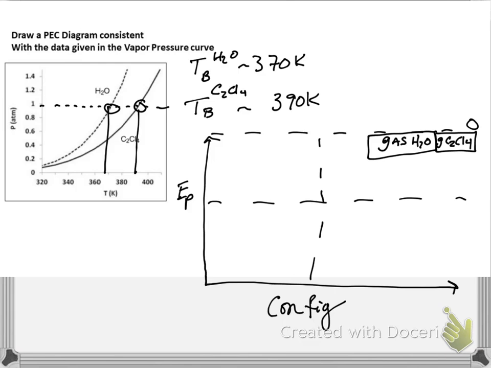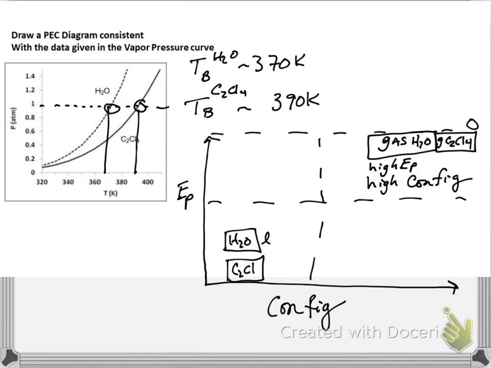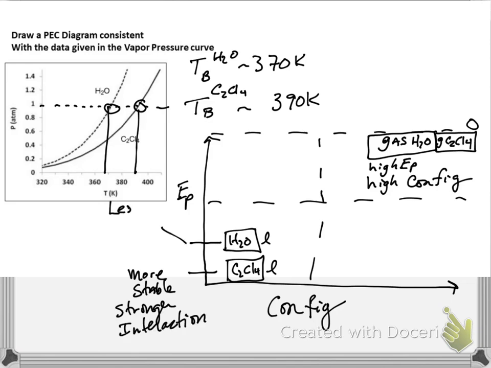The boiling point is a measure of how far the potential energy of the gas is from the liquid. So if we have something that has a lower boiling point, it'll always be at the higher potential energy. So C2Cl4 is a more stable liquid. It's got the highest boiling point, stronger interactions. Water is less stable because its boiling point is lower. The difference in potential energy between gas and liquid, which is measured by the boiling point, is less than it is for C2Cl4.